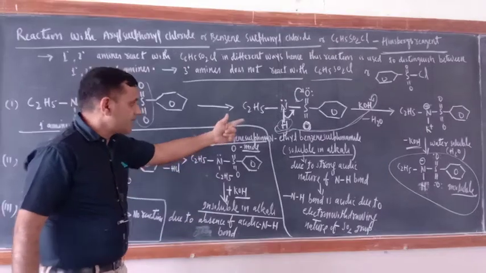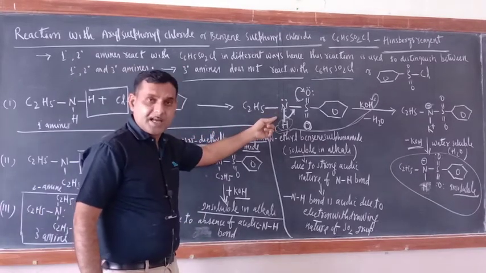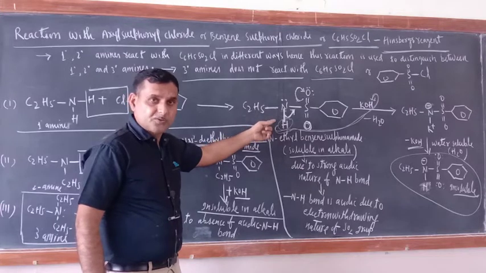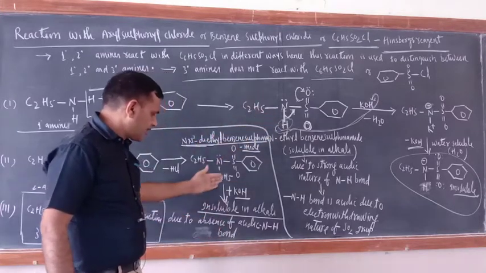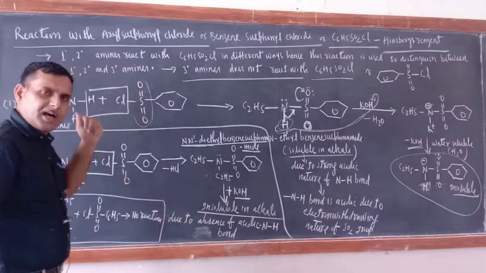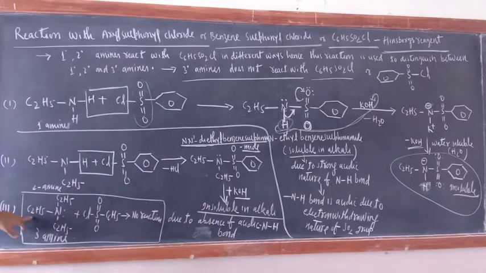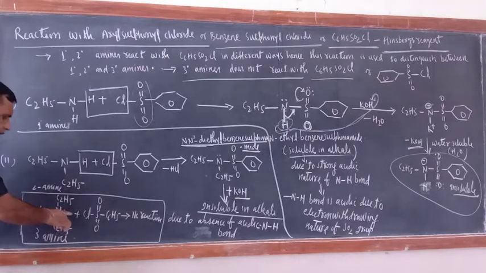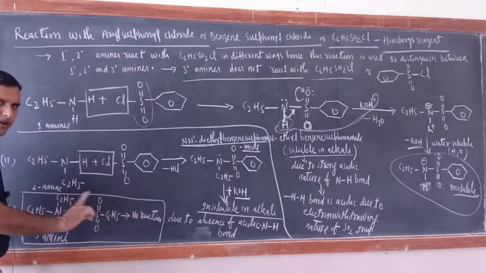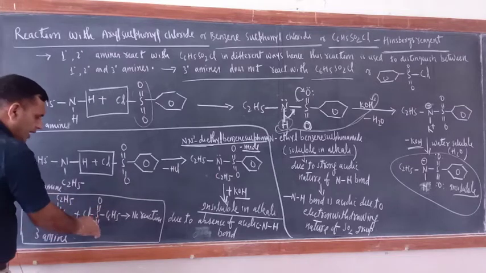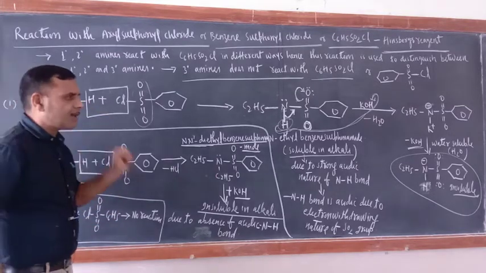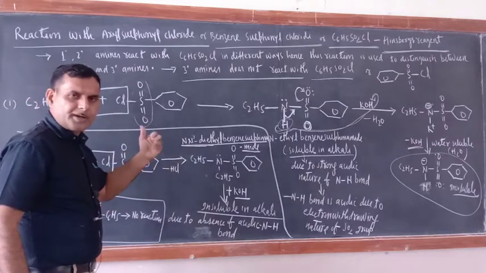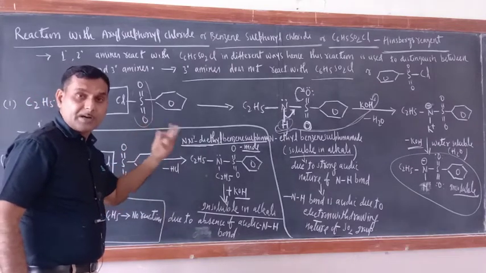While in the case of 1 degree amines, the N-H group is there, here it is not there. That is why they are insoluble in alkali. What about 3 degree amines? This is a 3 degree amine. Here no replaceable hydrogen is there, so it will not react with benzene sulfonyl chloride. So just see, all three have responded to Hinsberg reagent in different ways.